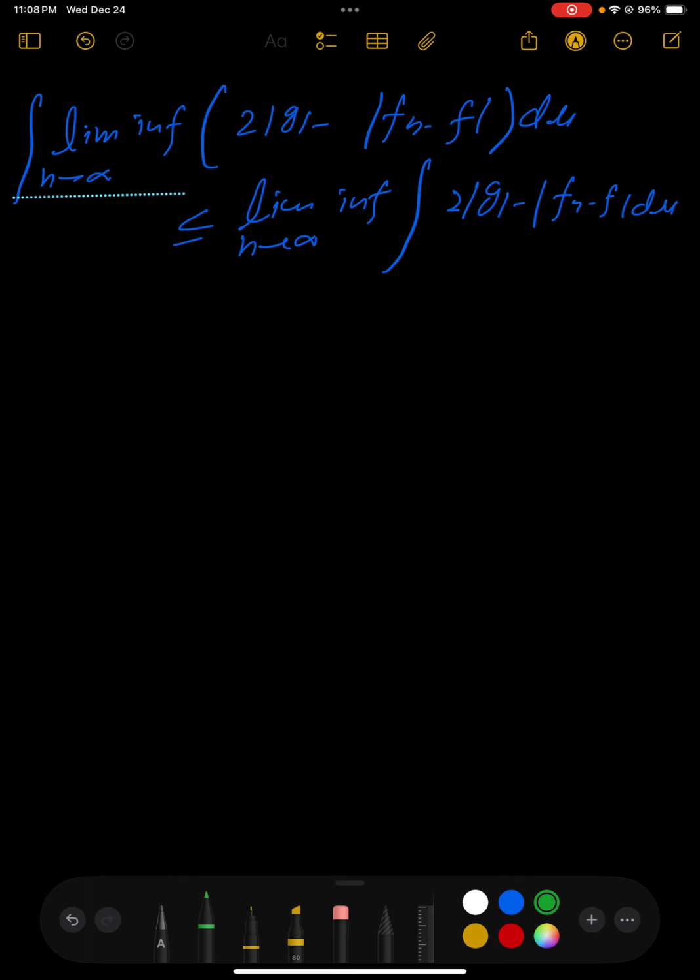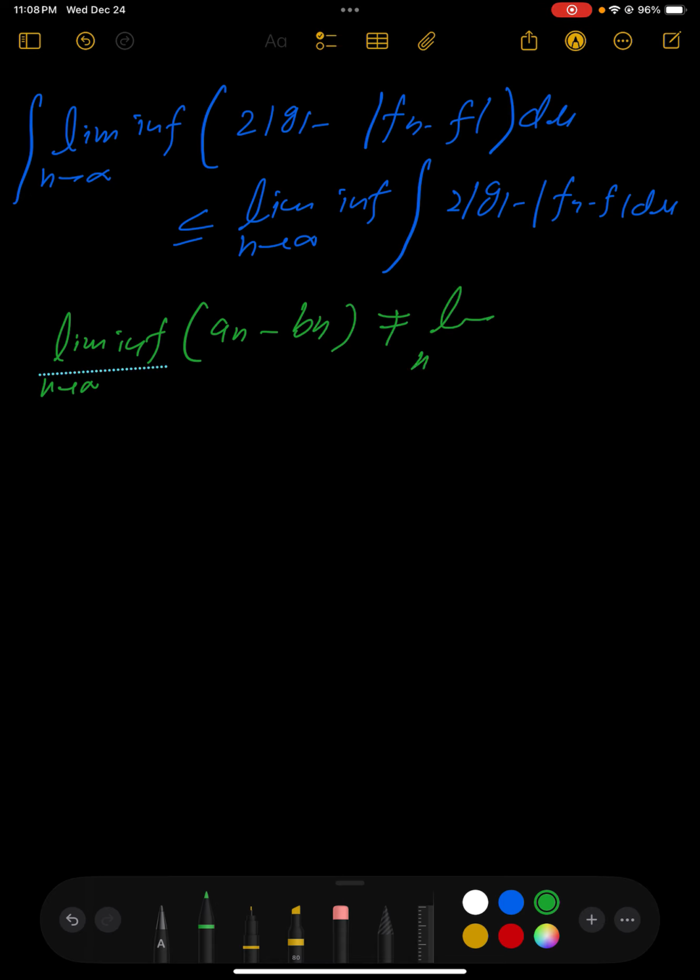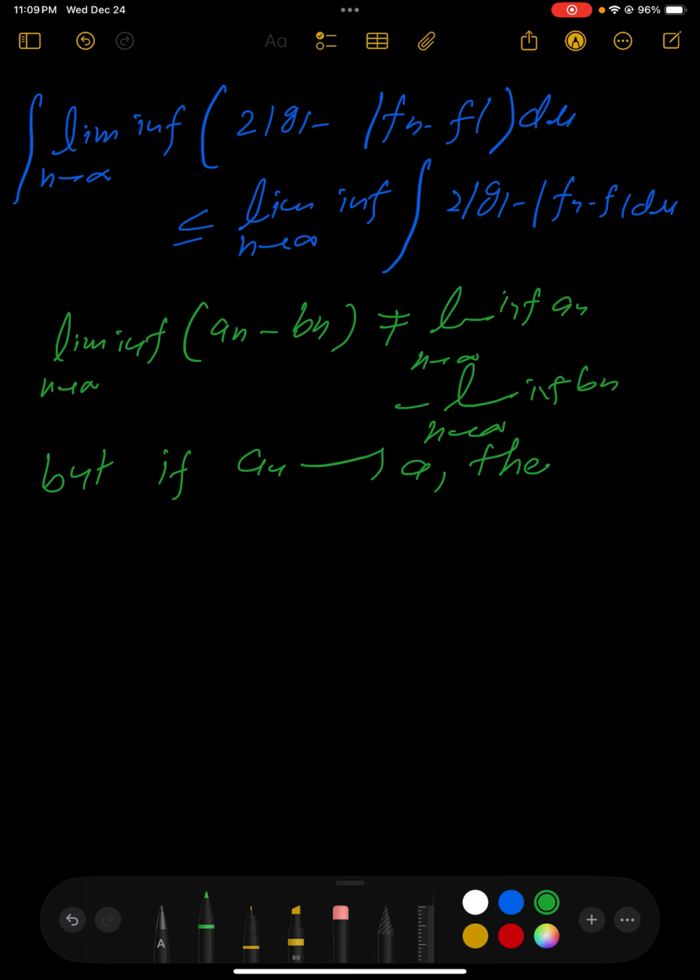If you recall about lim sup, in general the limit inferior of an minus bn is not equal to the limit inferior of an minus the limit inferior of bn. But if an approaches a, then it is equal to a plus the limit inferior of bn, okay, plus minus.